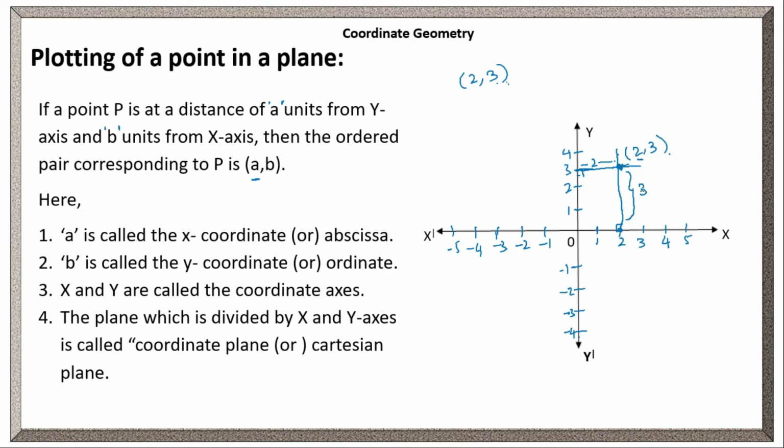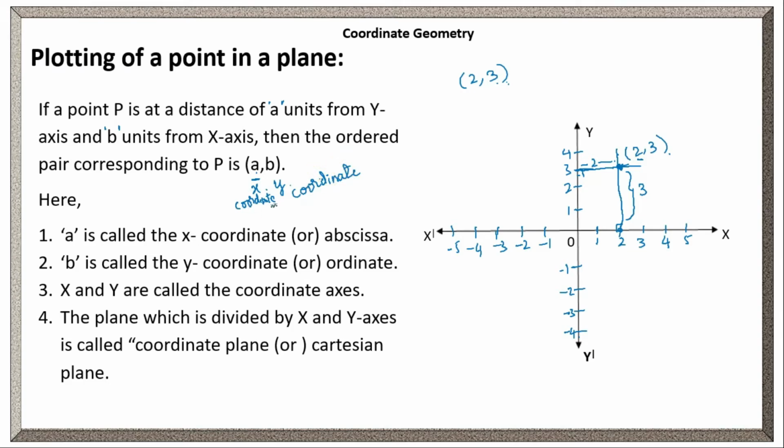X coordinate means from the y-axis, y coordinate means from the x-axis. Is this clear? Now, A is called the x coordinate and B is the y coordinate. What is the other name for the x coordinate?